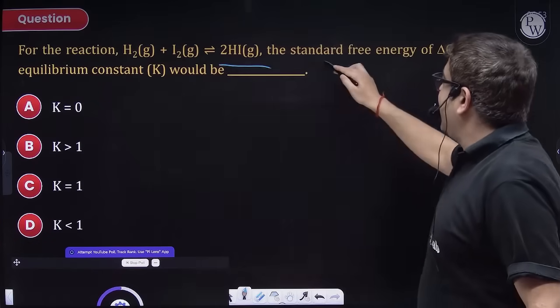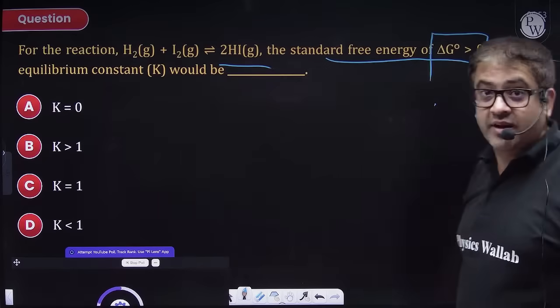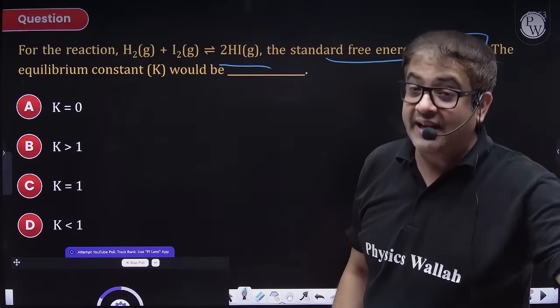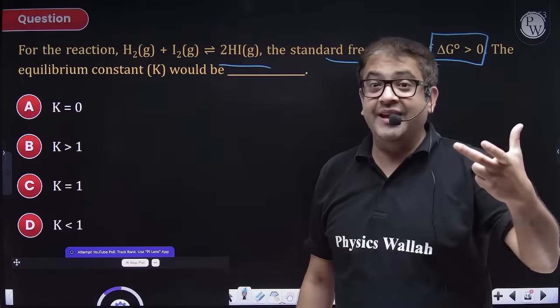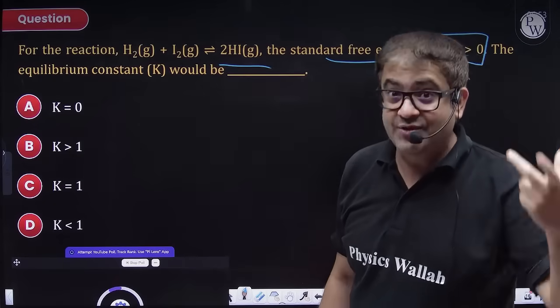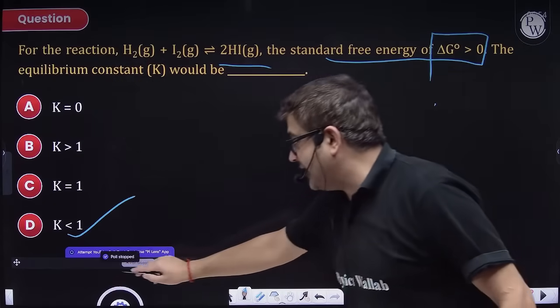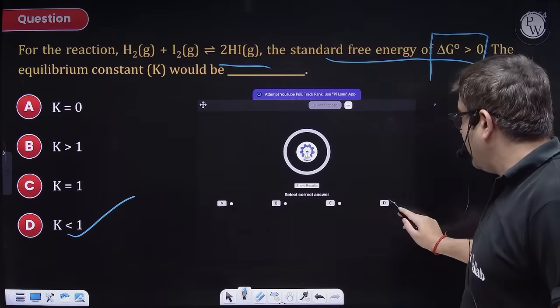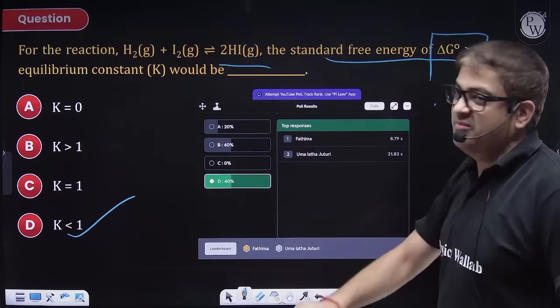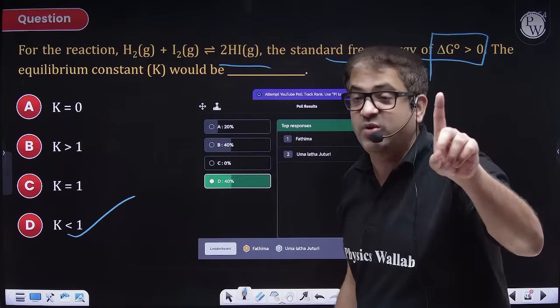So for this reaction, I want delta G to be positive. So delta G is minus RT ln K. If that has to be positive, then log K has to be negative. When can log K become negative? When the value of K is less than 1. I hope I can see 100% this time, still 40%. I hope it is clear to everybody.